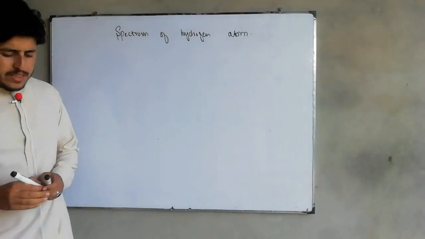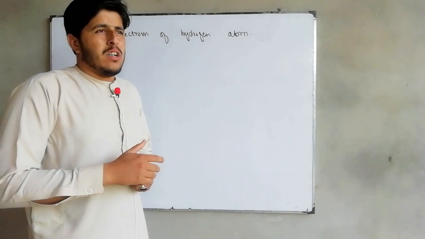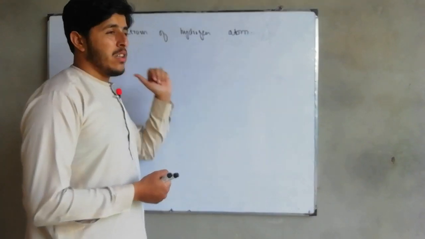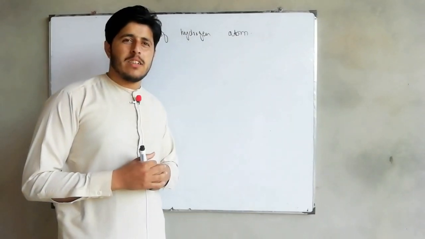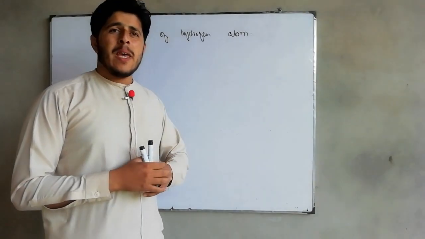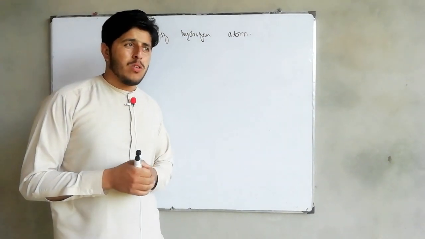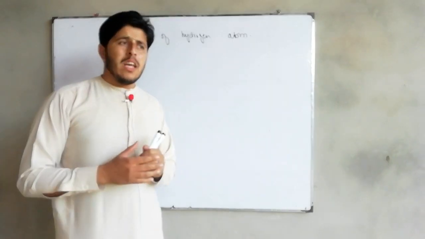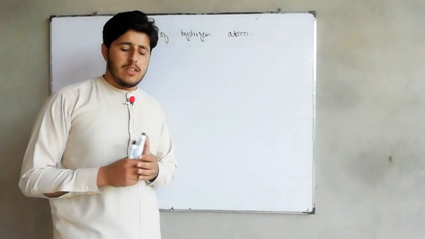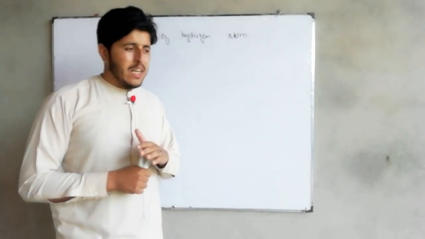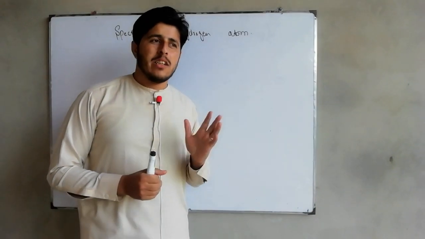Before starting this topic, I'm going to tell you one piece of general information related to spectra. Spectra are important, and I have discussed many of their importances in the previous lecture, but you can add one more thing. Many astronomers use spectra for the identification of material, especially on the surface of the sun.